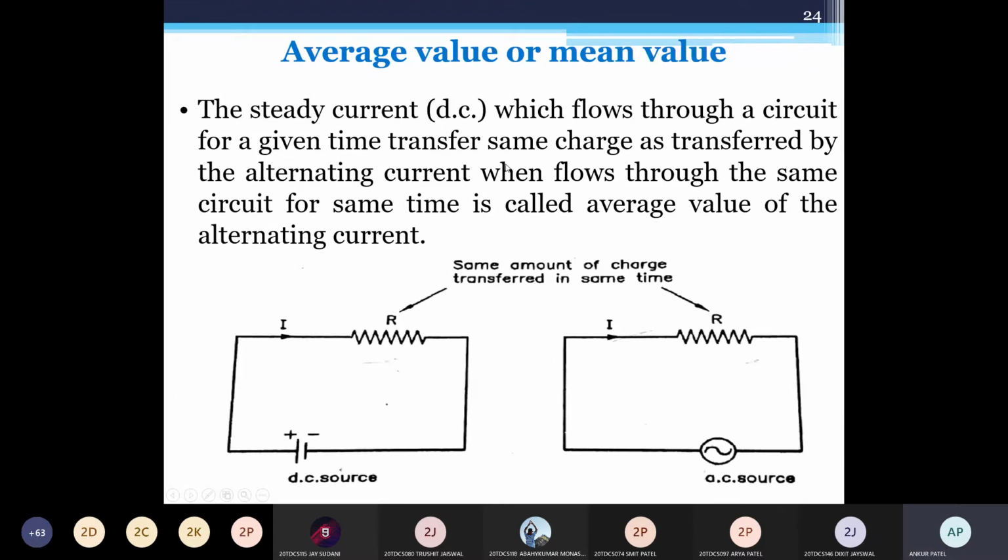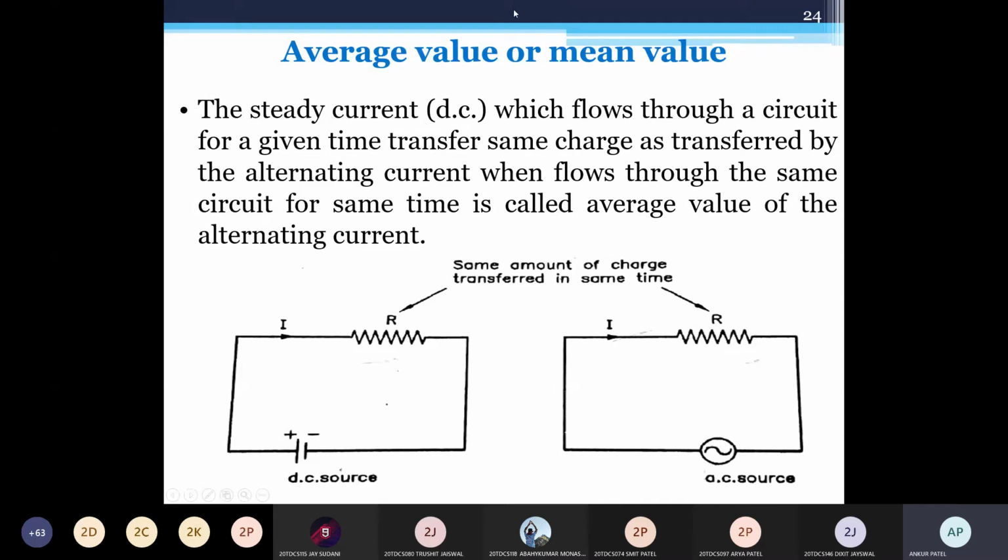After this, we move to the RMS value, where you need to change only one word in the definition. The steady current which flows through a circuit for a given time transfers the same charge as that transferred by alternating current when it flows through the same circuit for the same time. It is called the average value of the alternating current. So both AC and DC transfer the same charge in the same time, and that is called the average value or mean value.